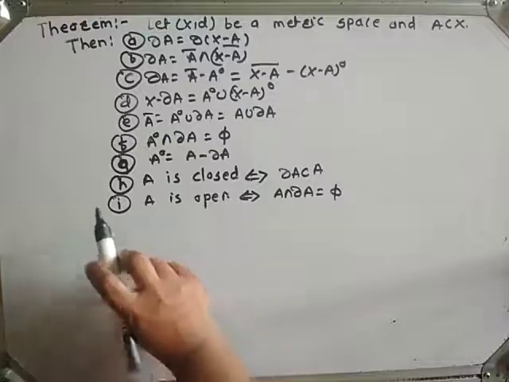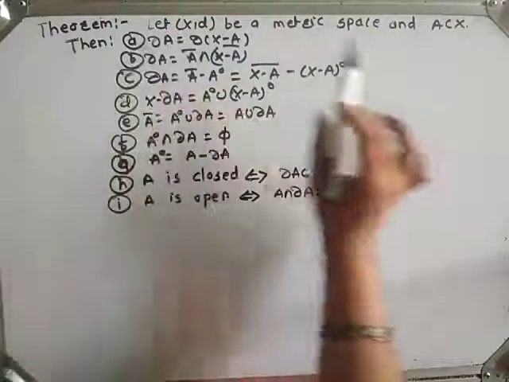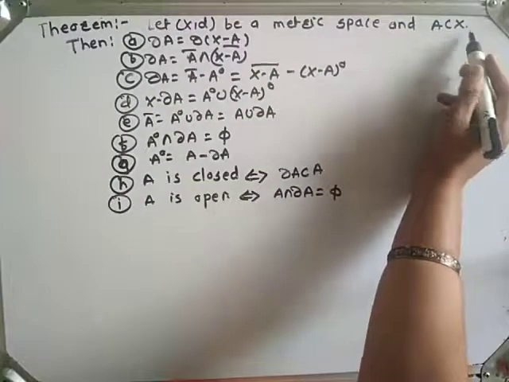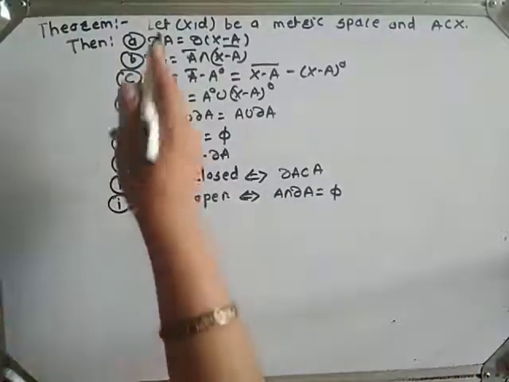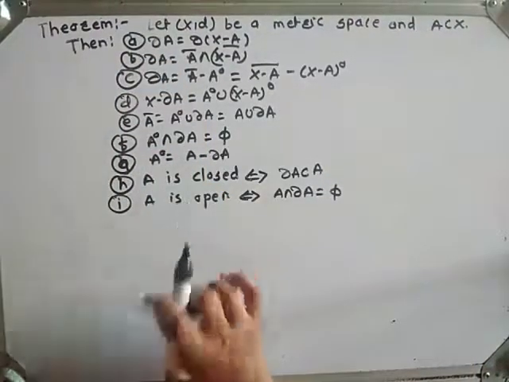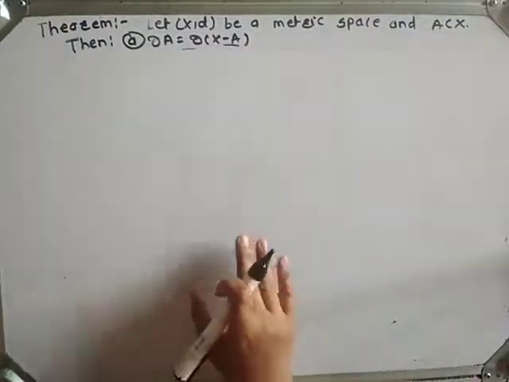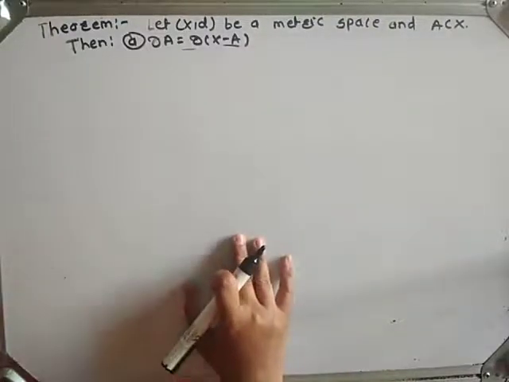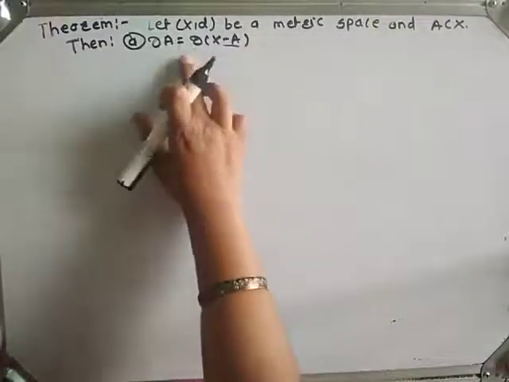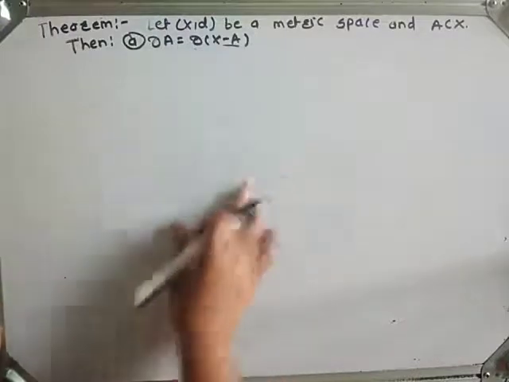See here, the theorem is: let X be a metric space and A is a subset of X. Then we have to prove all these parts. Let us prove part A. In part A we have to prove boundary A is equal to boundary of X minus A.